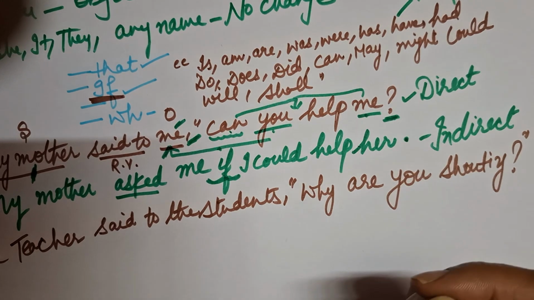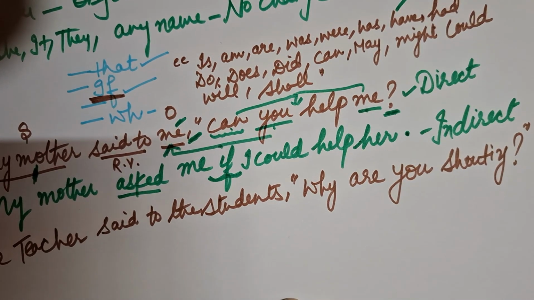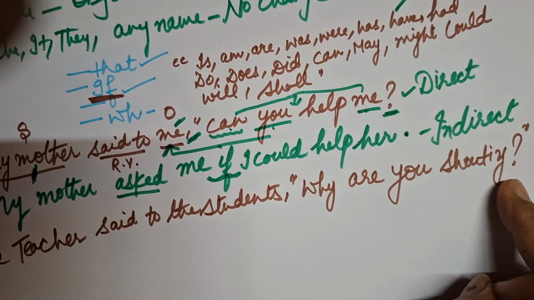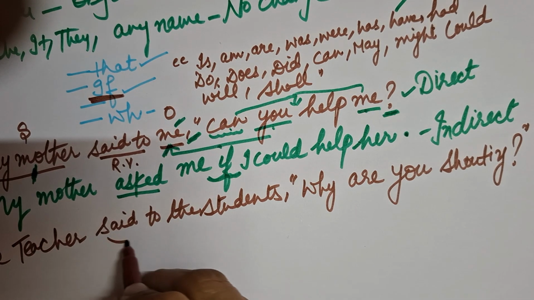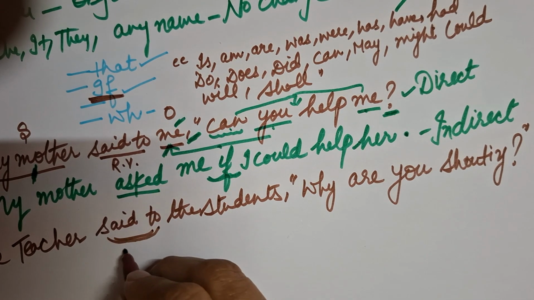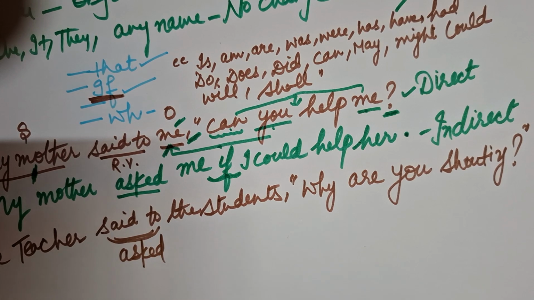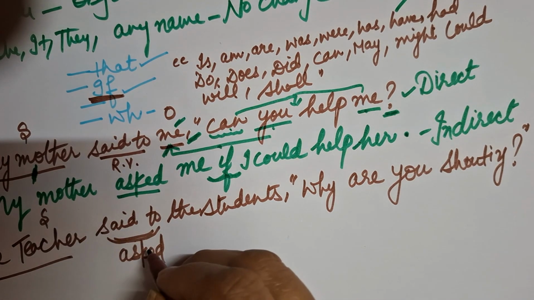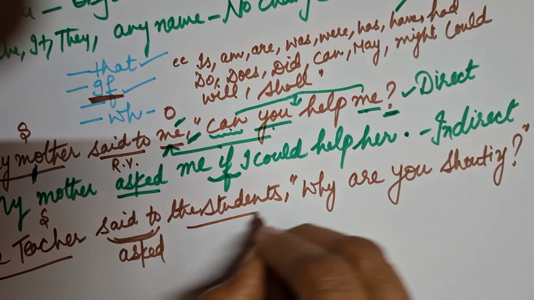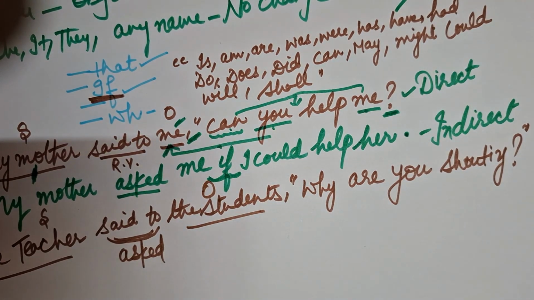Okay. Now, if you're getting any sentence like this, what will you do, mera beta? It is a question. So it means my said to is changing to asked. I have done half the task, because the teacher is the subject, said to is the reporting verb, and the students is my object. That first task I have done.